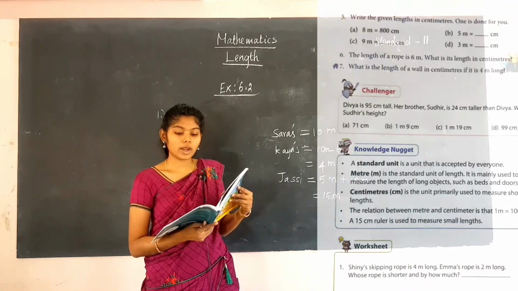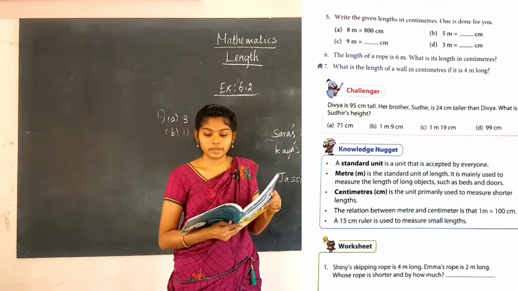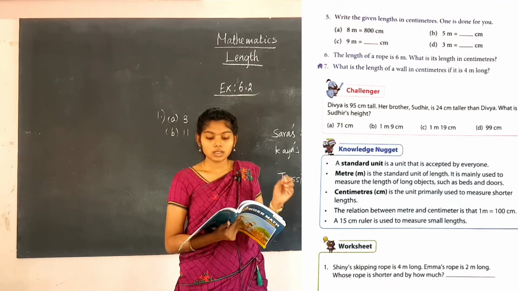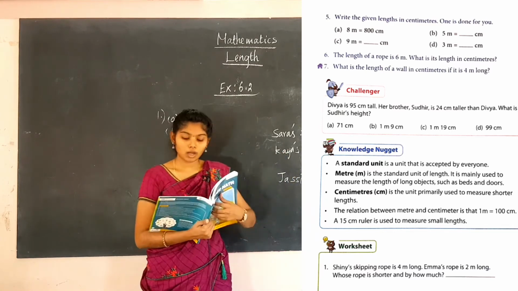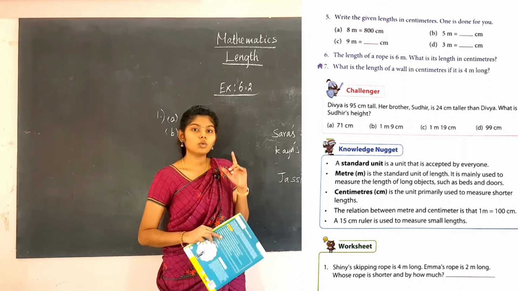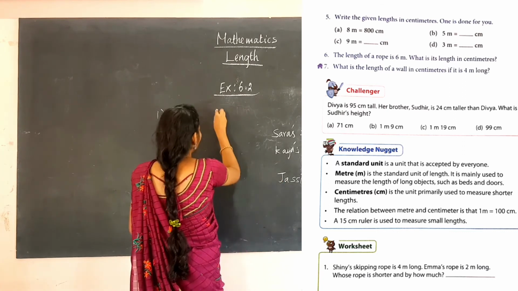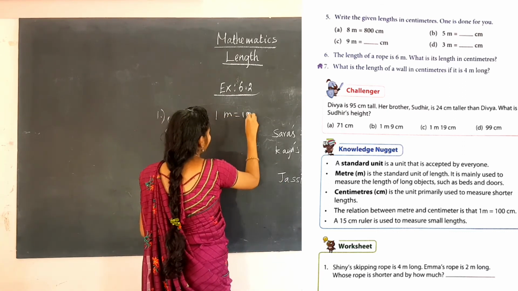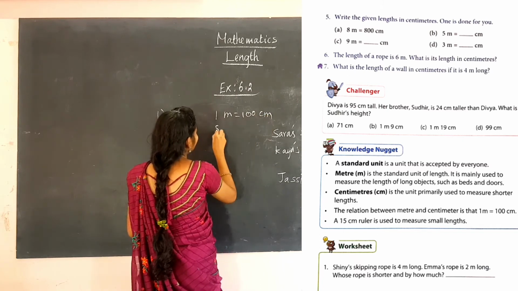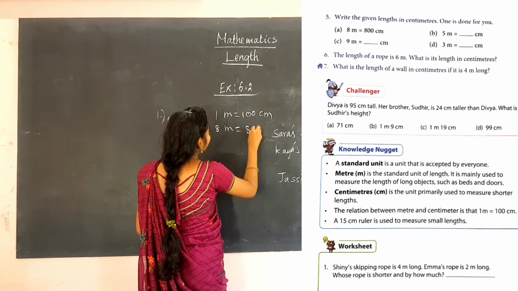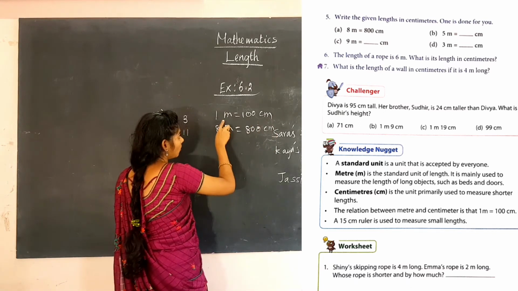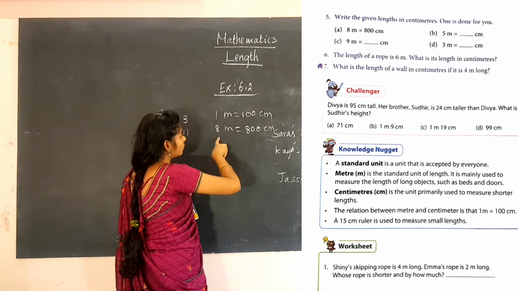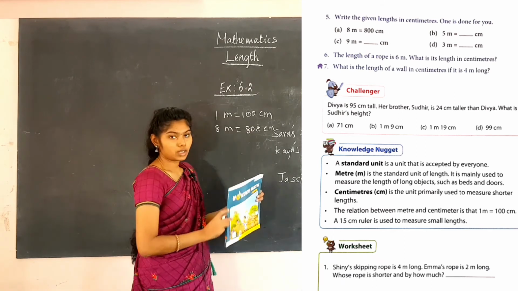And the next one: write the given lengths in centimeters. One is done for you. Here 8 meter is given as 800 centimeter. How did we conclude this? We know 1 meter is equal to 100 centimeter. So 8 meter is equal to 800 centimeter, using the same meter and centimeter difference.